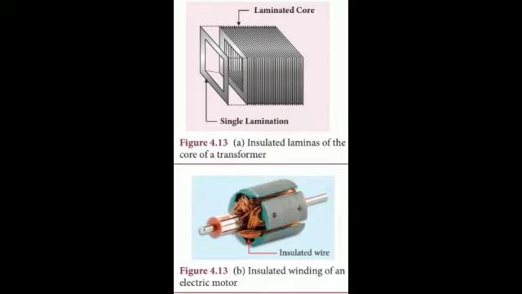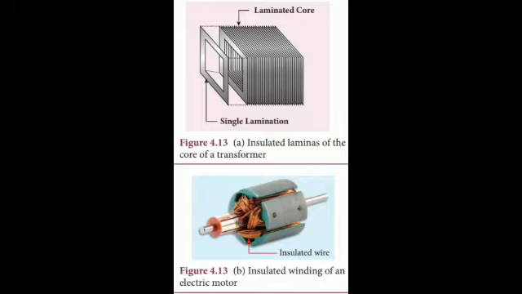The design of the transformer core and electric motor armature is crucial in order to minimize the eddy current losses. Core means small thin wire surroundings. To reduce these losses, the core of the transformer is made up of thin laminas insulated from one another. Laminas means the மெல்லிய தகடுகள்.